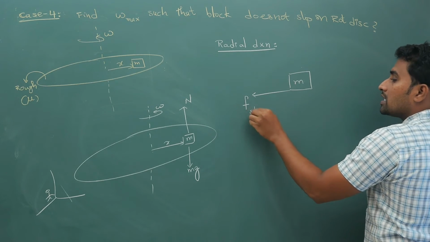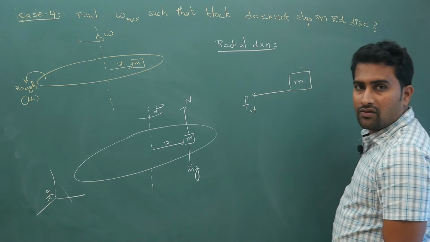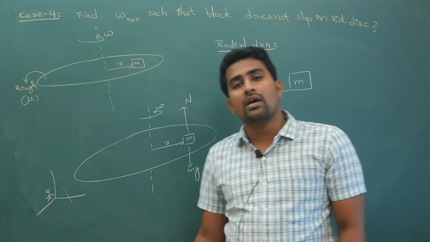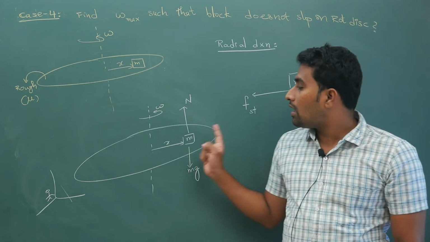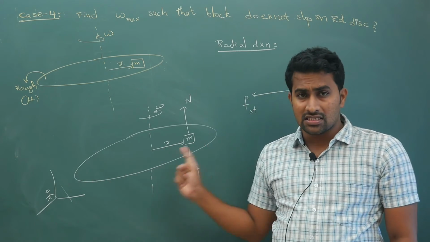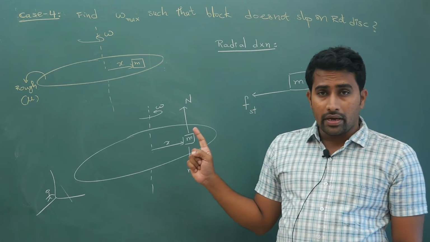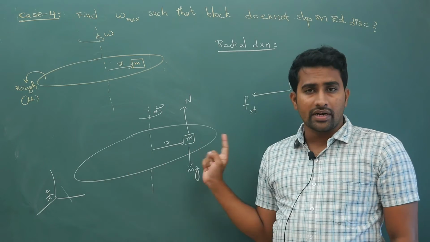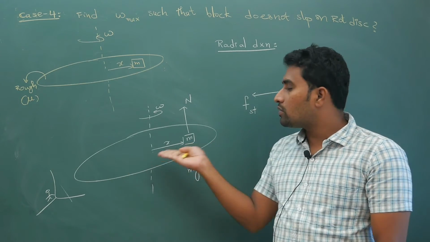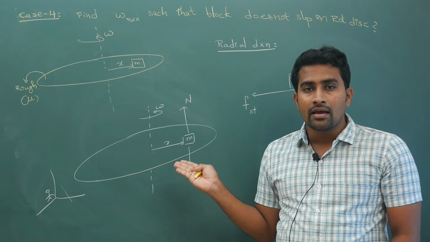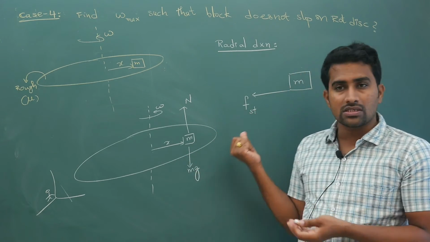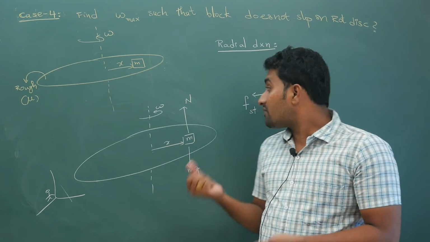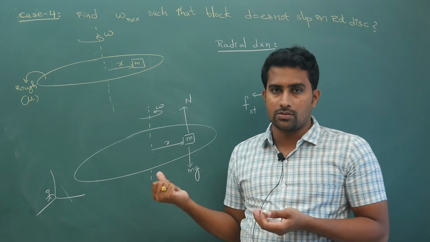That too, if it is not slipping, what kind of friction can you have? You can have static friction here. So when the block is rotating like this, the only possible force which can act towards the center is friction only. Apart from friction, no other force is possible here.